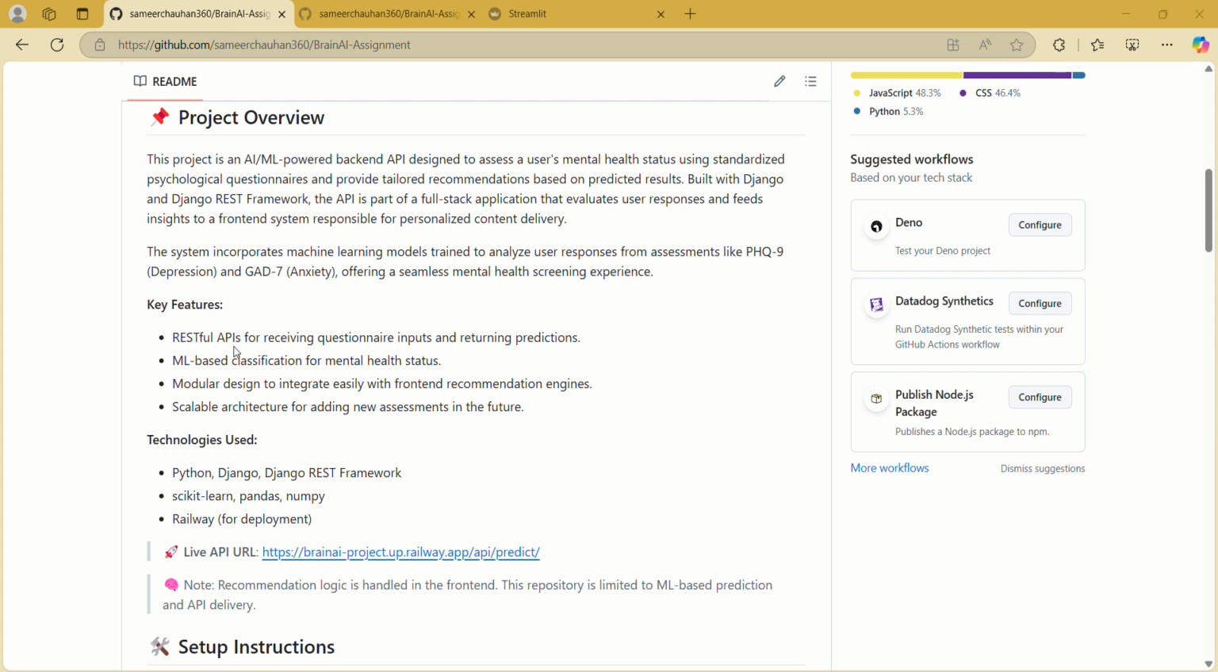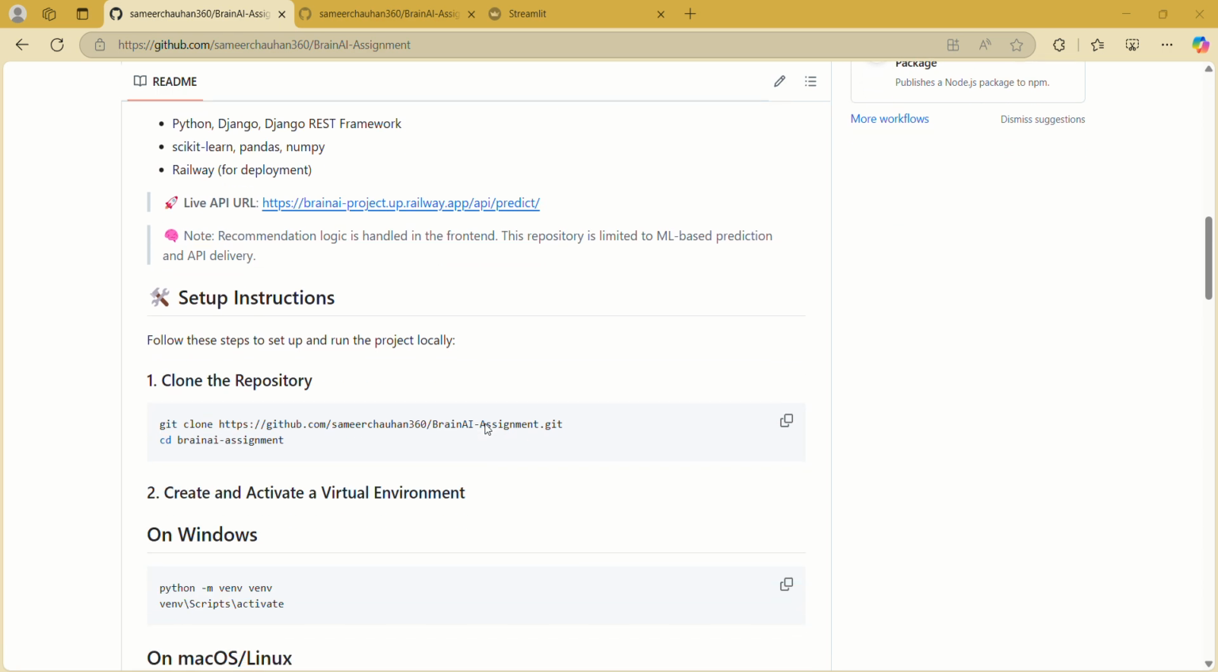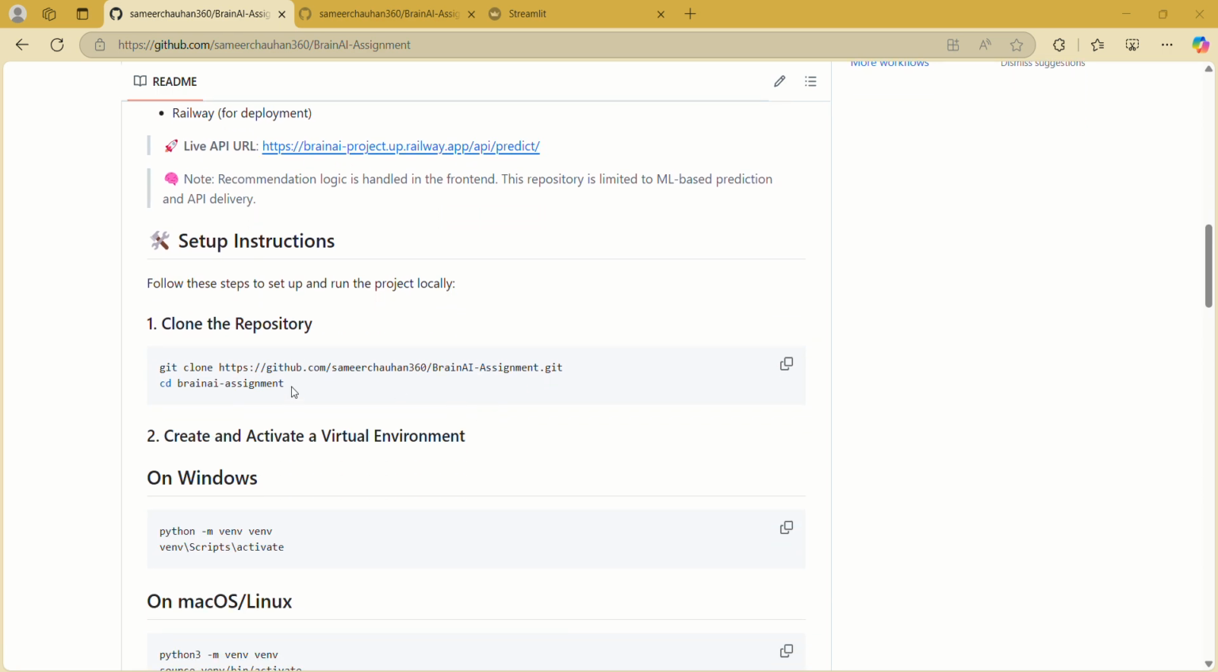This project is built using a RESTful API for receiving the questionnaire input and returning predictions, ML-based classification for mental health status, and a modular design to integrate easily with the front-end recommendation engine. The technology used in this is Python, Django REST framework, scikit-learn, Pandas, NumPy, and Railway for the deployment. In order to set it up on your personal computer, just paste this link in VS Code or the terminal in order to clone the repository.